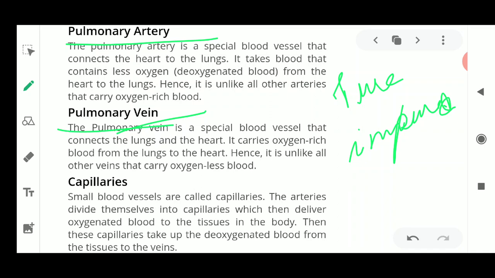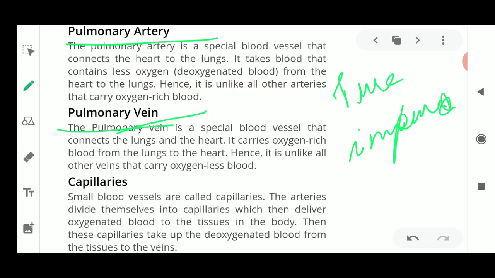The word pulmonary means it is related to the lungs. The exception is that the heart contains one special type of artery and vein which is just opposite to the normal artery and the normal vein.